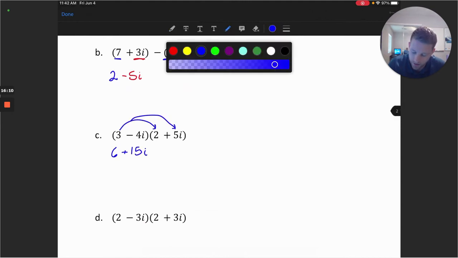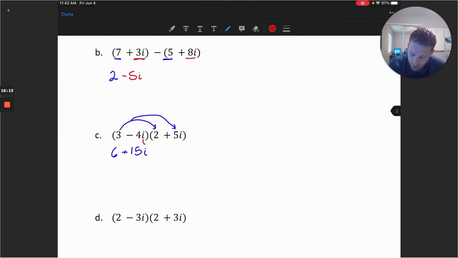Next, we'll take a look at multiplying negative 4i with 2, and again with 5i. So this would give us negative 8i, and then negative 4 and 5 give me negative 20, and then I'll have i squared on the end.